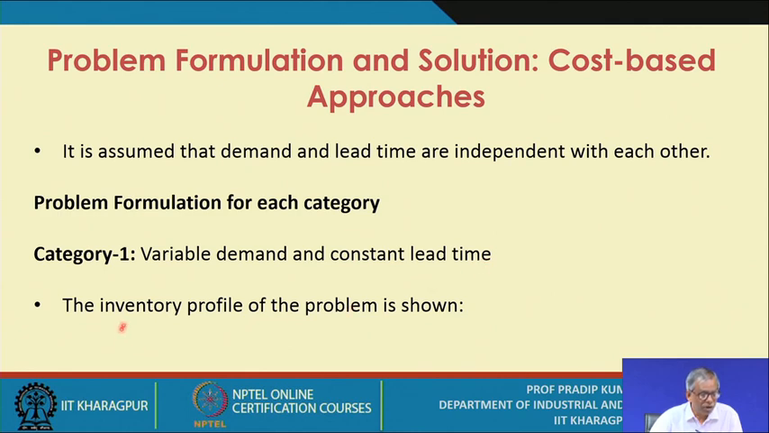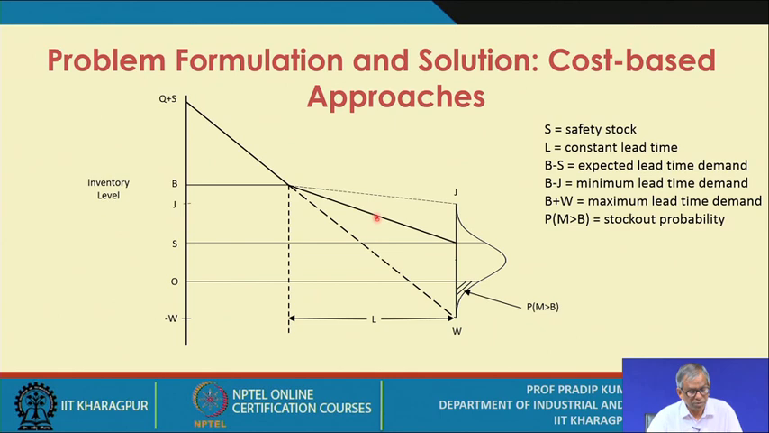What we assume is that the demand and lead time are independent of each other. That means the approximate method we will be using initially, and later on definitely the exact method also we will discuss. So, the inventory profile of this category 1 problem is like this one. Here Q is the order quantity, S is the safety stock, B is the reorder point, and L is the lead time, which is constant.